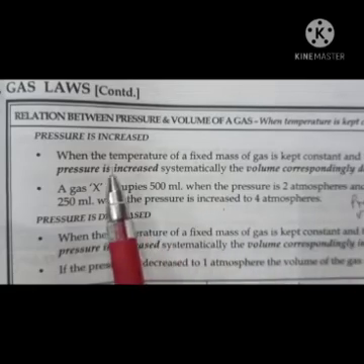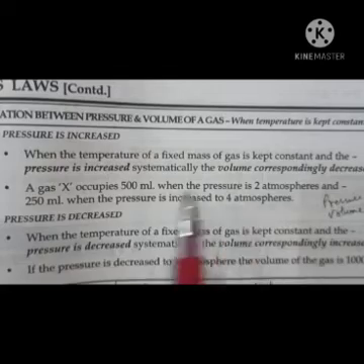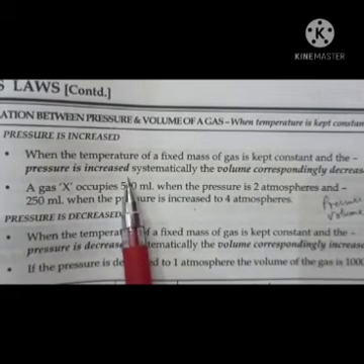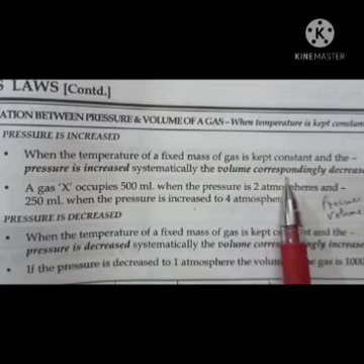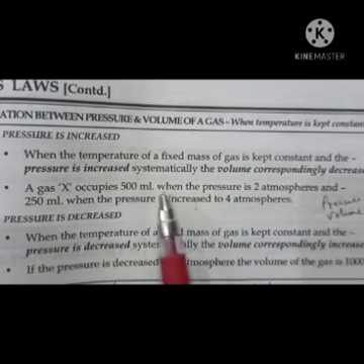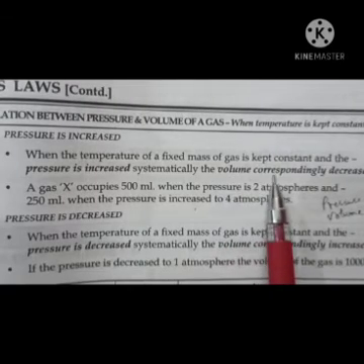Okay, now next is the relation between pressure and volume of a gas when temperature is kept constant. When the temperature of a fixed mass of a gas is kept constant and the pressure is increased, the volume correspondingly decreases. It means when pressure increases, volume decreases.